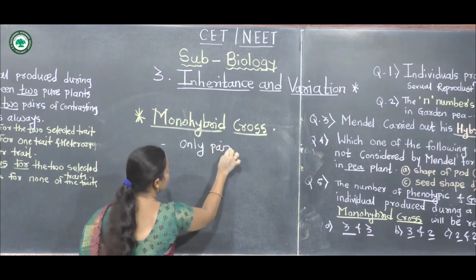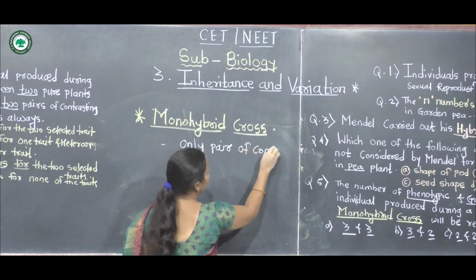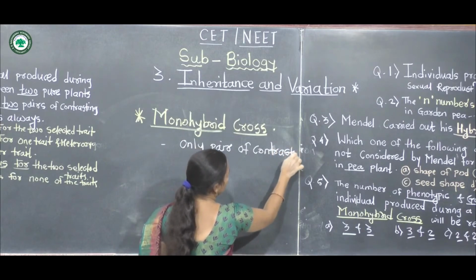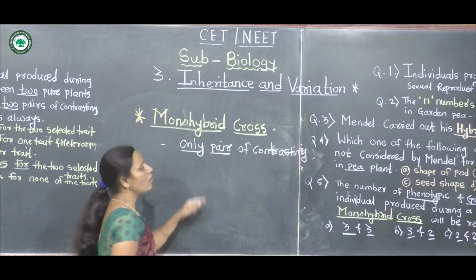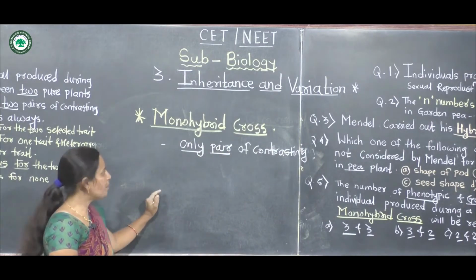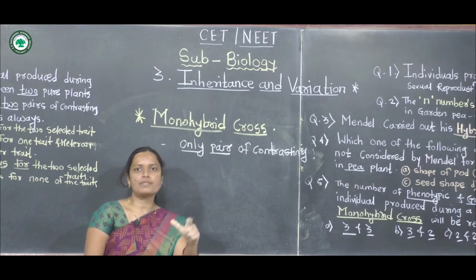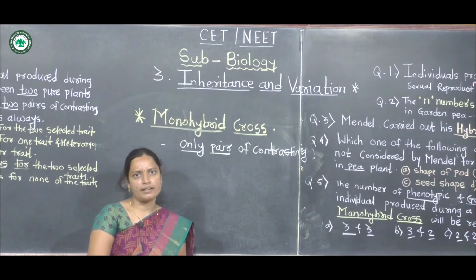Garden pea plants have 7 pairs of characters. For example, one pair is height of stem, tall and dwarf. This is a single pair of contrasting characters.